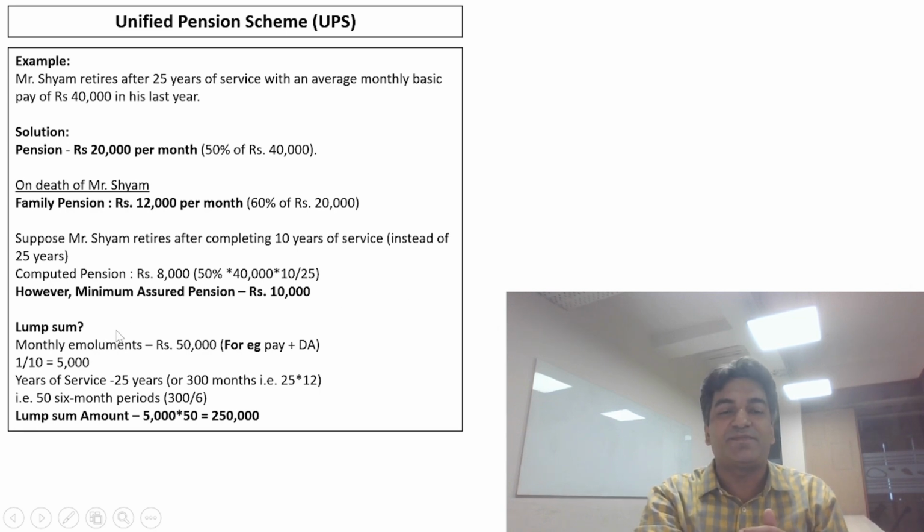What will be the lump sum amount? The lump sum amount will be 1/10 of the monthly emoluments. Let's consider monthly emoluments as 50,000, that is basic pay plus DA. So 1/10 of 50,000 is 5,000 rupees. This will be for every completed 6 months of service. So the years of service, that is 25 years, into 12, that is 300 months. So this 300 will be divided by the 6 months service period, which comes out to 50 periods. So the lump sum amount will be 1/10 of monthly emoluments, that is 5,000 into 50 periods, which comes out to